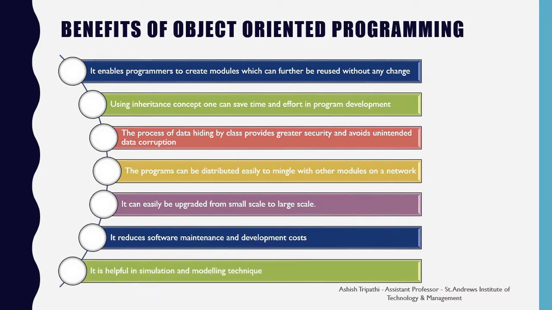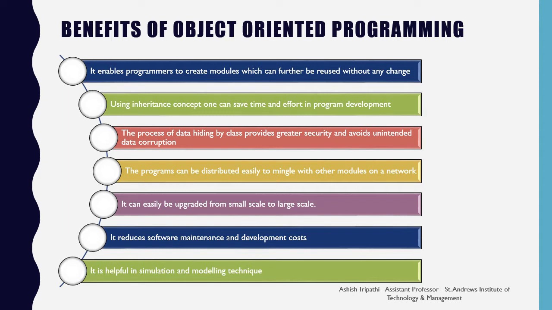After seeing the difference, now let's talk about the benefits of using object-oriented programming. The modules created by object-oriented programming can be reused without any change. For example, a simple calculator can be extended to a scientific calculator by adding new features to it. Using inheritance, a lot of time and effort can be saved.